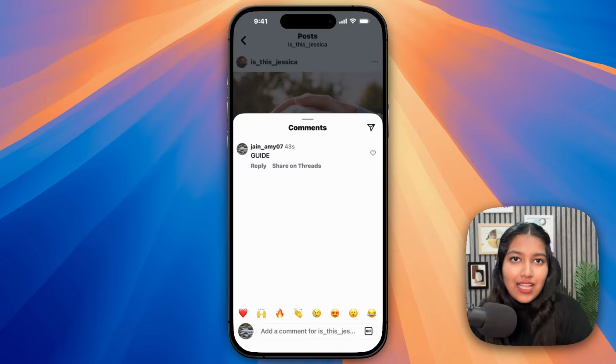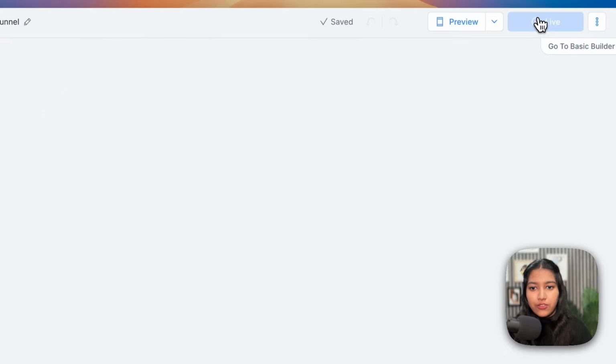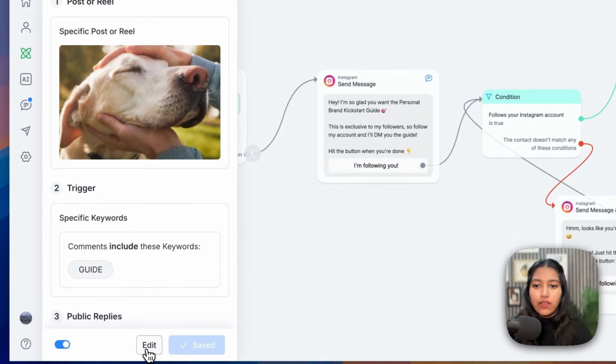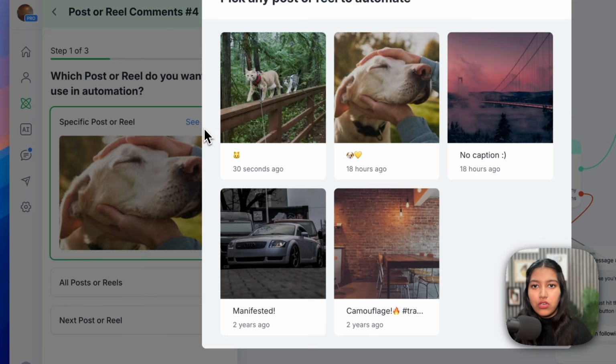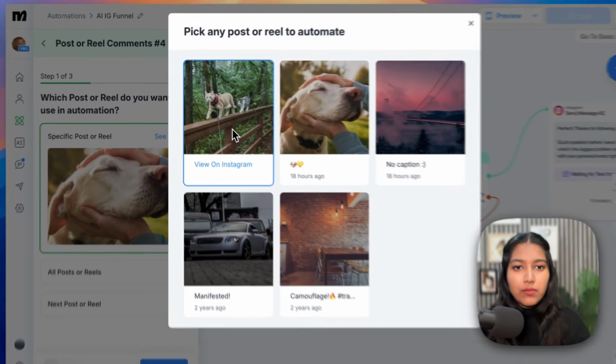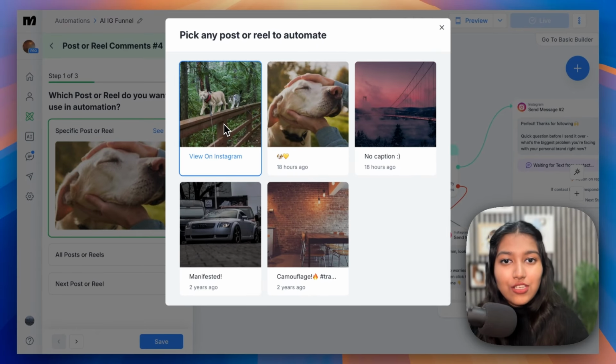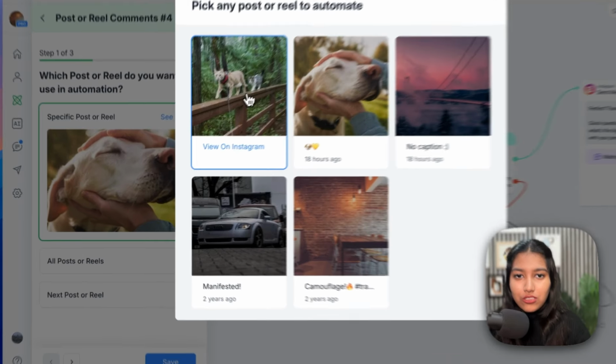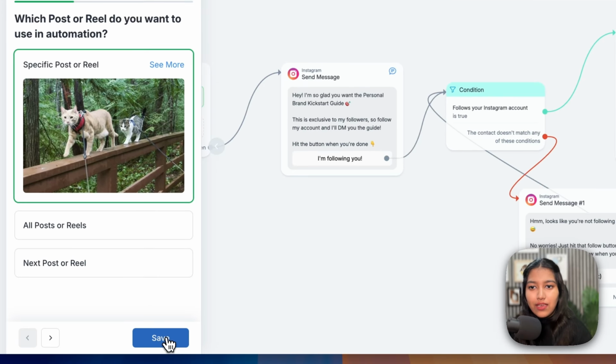But for ourselves, it's a little bit of a headache to do this because we need to test it multiple times. So let's do one thing. Let's change the post. So instead of the post we had chosen, we can choose some other post and let's go from there. Okay, so back to our Instagram funnel and go back to your trigger and then click on edit, then click on see more, and then just choose some other post. Now, we're obviously going to change it back to this post after the testing is done, but for now, just choose another one and then click on save.